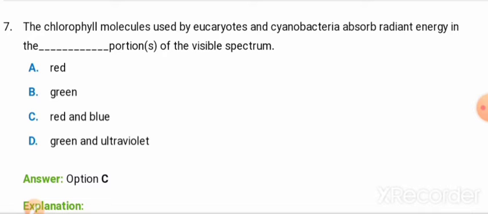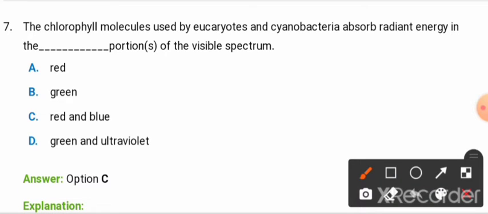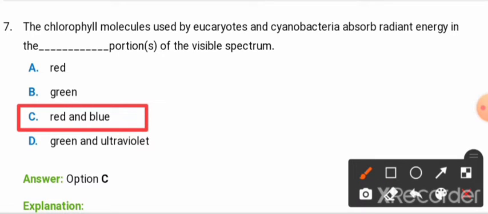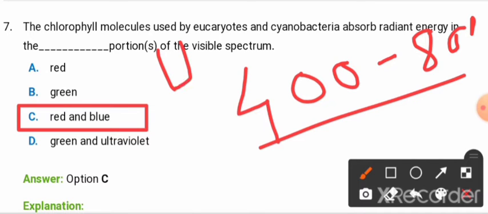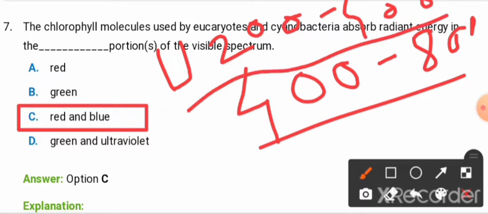So option C, that is red and blue portions of the visible spectrum, is the correct answer, okay. And you know the visible ray of light, friends, is 400 to 800 nanometer range, and if ultraviolet is asked, then 200 to 400, note it down, okay. They can also ask this, there is a possibility: what is the range of UV, visible rays and ultraviolet rays.